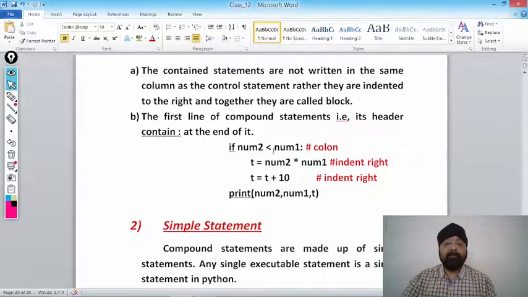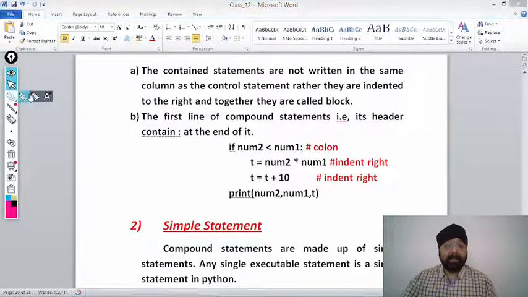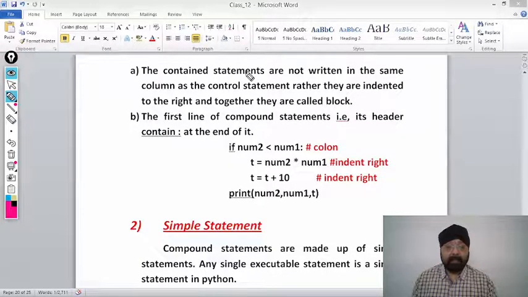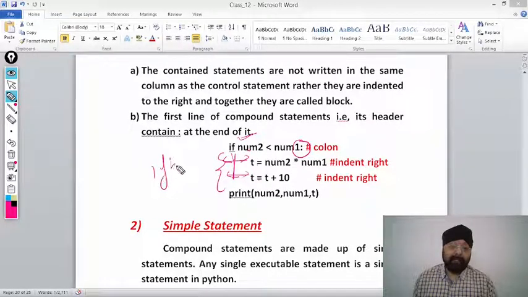Like for example, if num2 is less than num1, here we are specifying what? A colon sign here. Getting my point? See here, this is our colon sign. This if is a statement and this is indentation to the right hand side. We are not writing these two statements in the same column. Why? Because these two statements come under if. So this is known as what? If block.